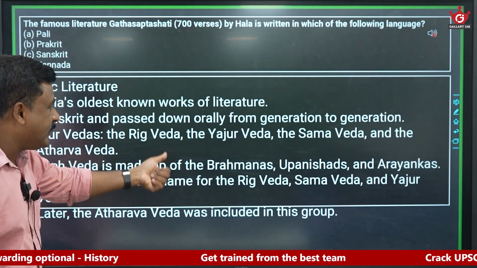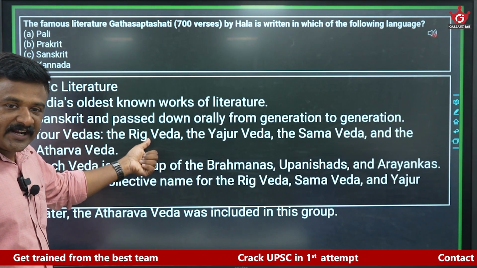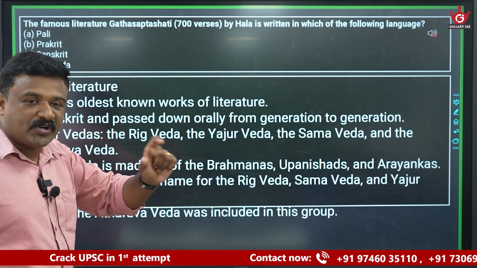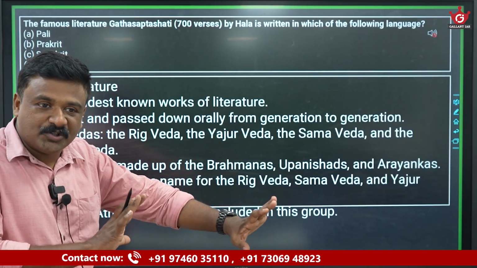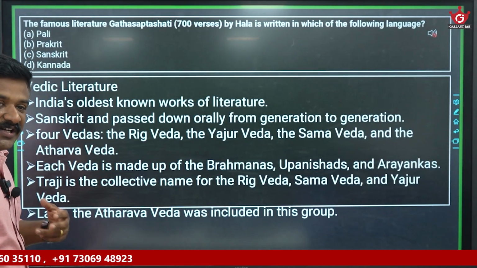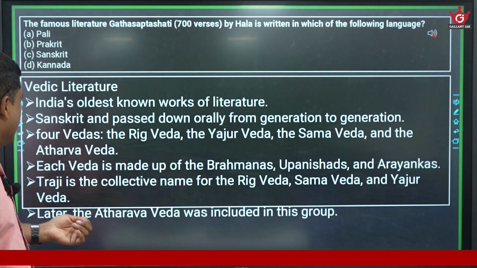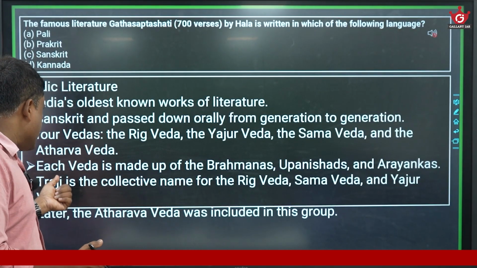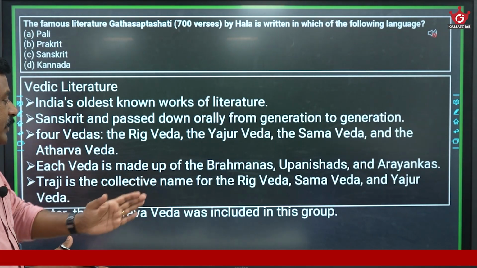The four Vedas are the Rig Veda, Yajurveda, Samaveda, and Atharva Veda. Rig Veda is the oldest and most sacred, with hymns in praise of gods. Yajurveda deals with rules, regulations, and sacrificial formulas. Samaveda is the Veda of melody, set to music for singing while performing the sacrifices. And Atharva Veda deals with magical spells, charms, etc. Each Veda is made up of Brahmanas, Upanishads, and Aranyakas. Trayi is the collective name for Rig Veda, Samaveda, and Yajurveda. Atharva Veda was included in this group later.